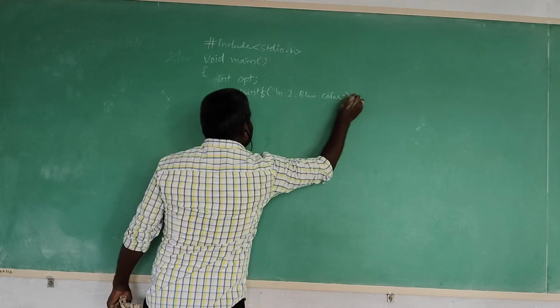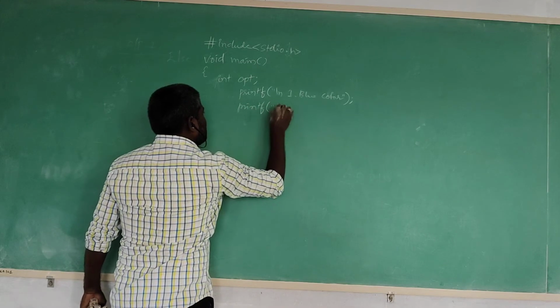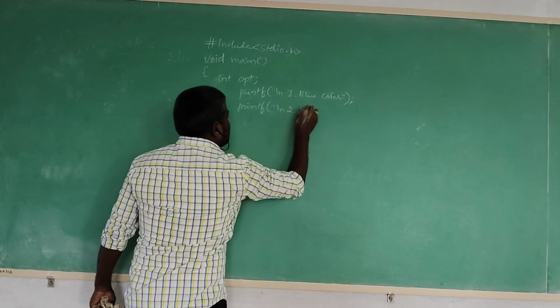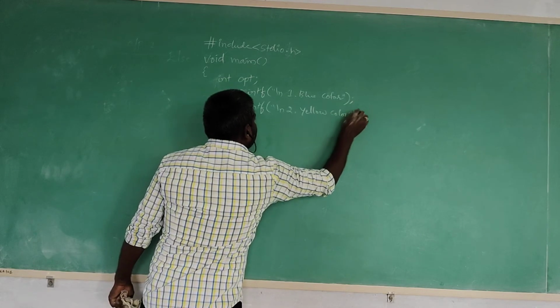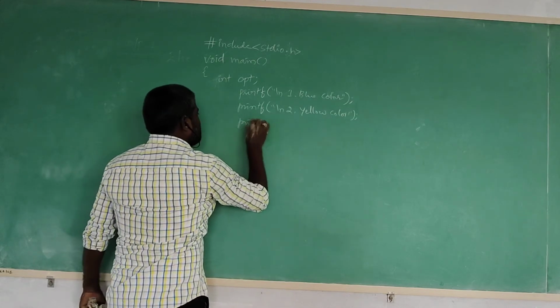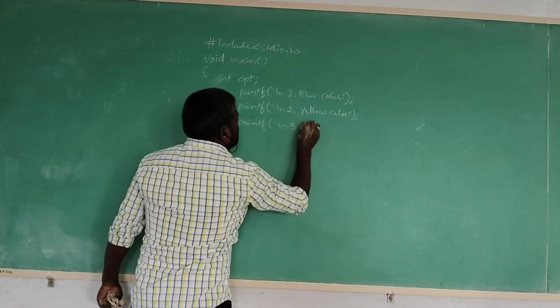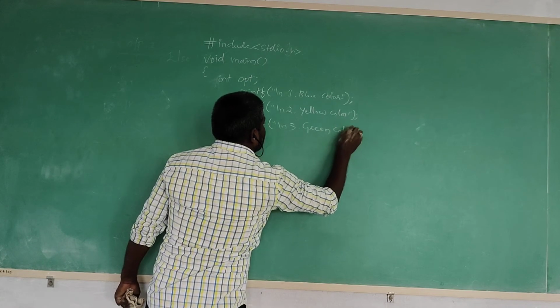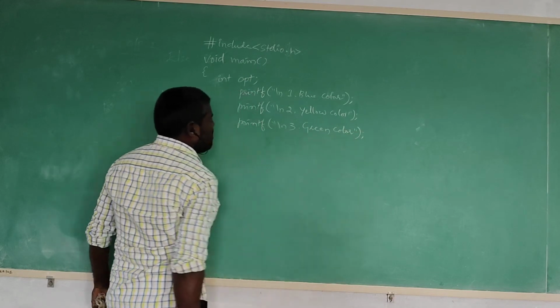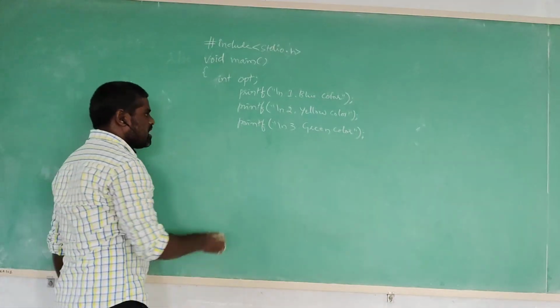From that, the colors you are interested in, we are going to select. Second one is printf, a new line. We are selecting yellow color. Next one is printf. For example, we are taking only 3 colors. Third one is green color. How many colors are there? Only 3 colors we have selected: 1 for blue color, 2 for yellow color, 3 for green color.